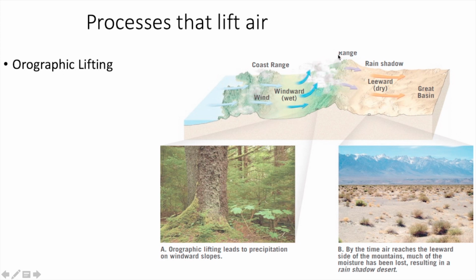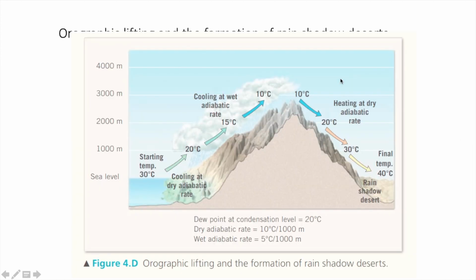So when the parcel falls further down this side, it undergoes only dry adiabatic change. Look at this photo. Initially for a few kilometers there is a dry adiabatic change. From here we have the level of condensation and it turns into wet adiabatic change. Once it rises to a proper height, it is sufficiently heavy for precipitation. So we have full precipitation on this side, and because of this there is no more water vapor left in this parcel. So the entire water vapor is turned into water and we have rainfall.